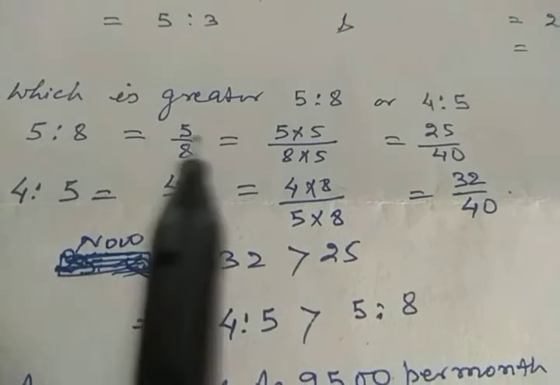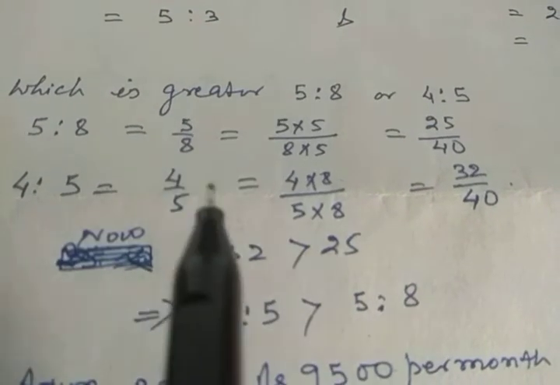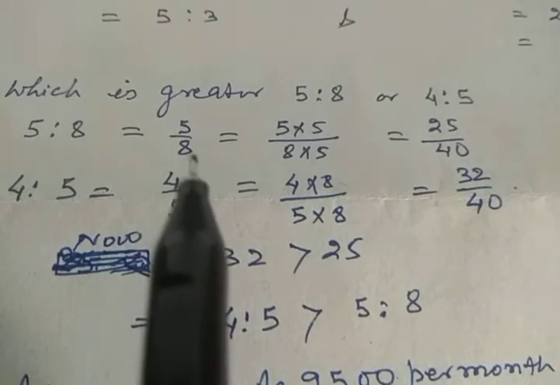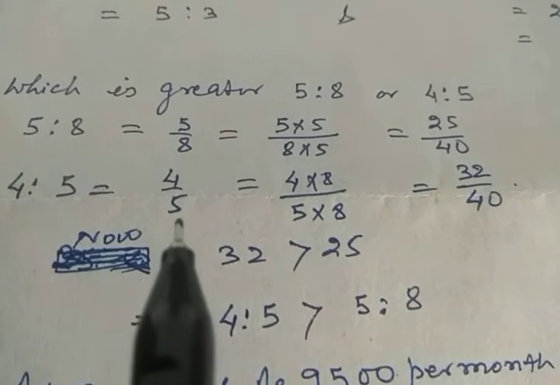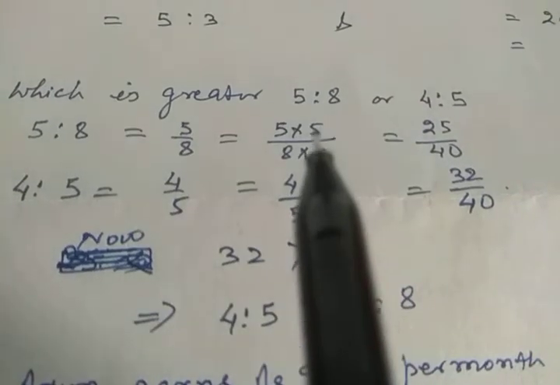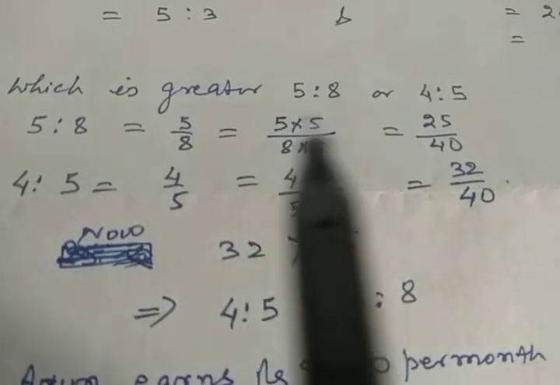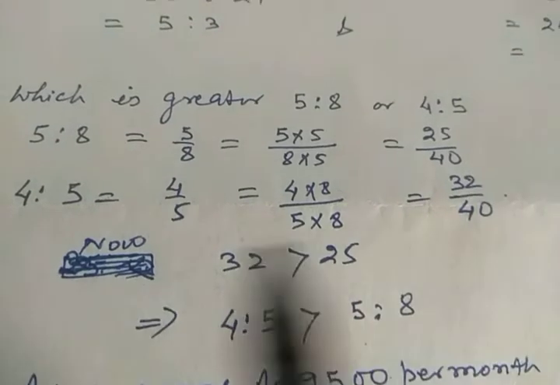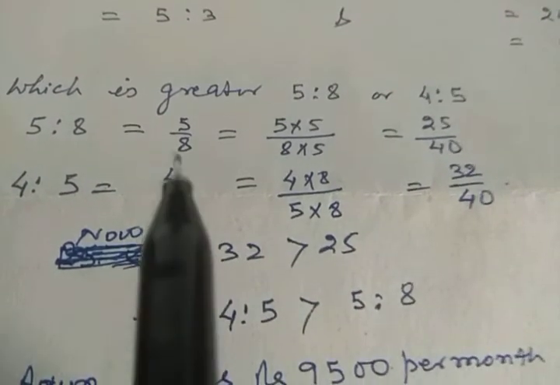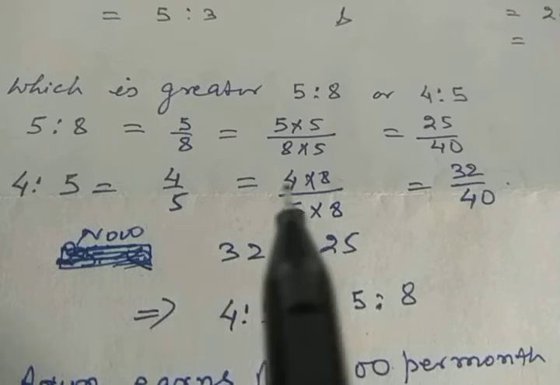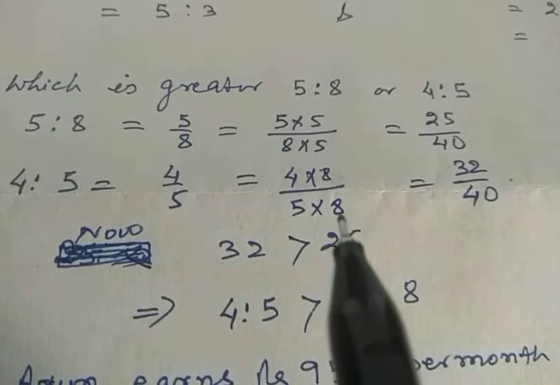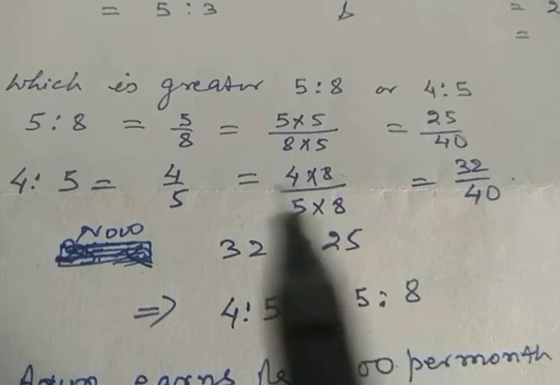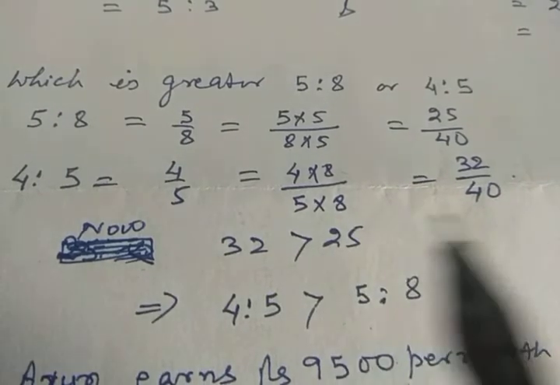See once again. 5 is to 8 becomes 5 by 8 and 4 is to 5 becomes 4 by 5. The denominators are 8 and 5. So we multiply by this denominator 5 here, so that it becomes 25 and now this becomes 40. Here we multiply by 8, its denominator, so that it is 4 into 8 and 5 into 8. Be careful: when you are multiplying, these two numbers should be the same. So it becomes 32 and it becomes 40.